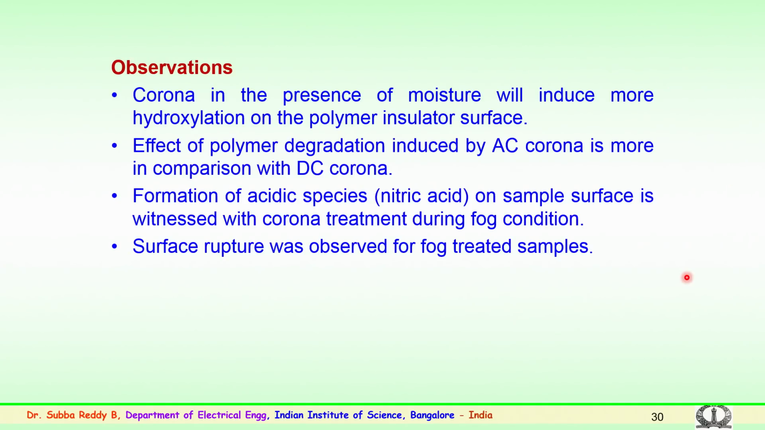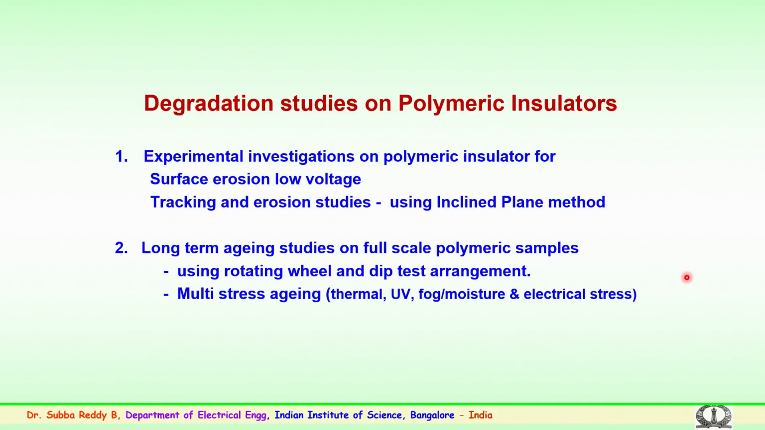It was found that AC corona is more damaging in comparison with the DC corona, and in the experimentation with moisture, it is found that formation of acidic species, particularly nitric acid, on the sample surface was noticed with the treatment with mist or fog conditions. In some cases, surface rupture or surface damage was observed for the fog treated, that is, the mist or moisture treated samples, wherein the surface was degraded. So, this similar phenomenon could happen in the field, wherein the surface gets degraded.